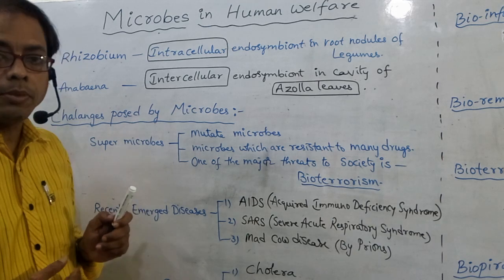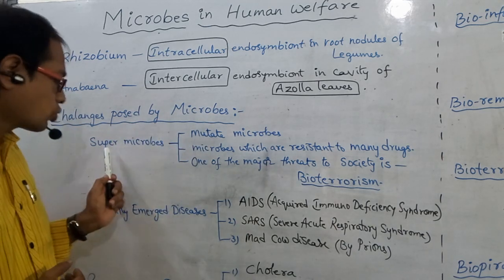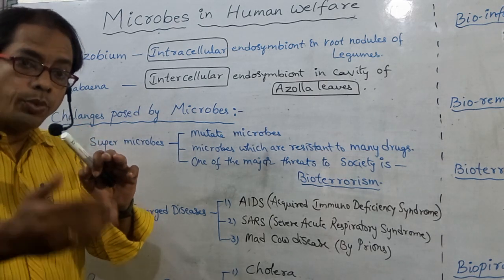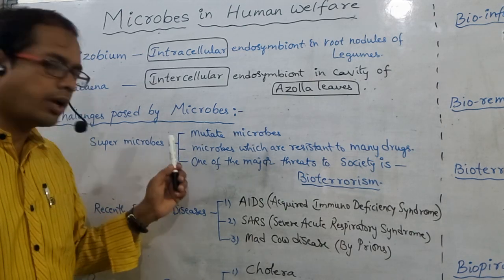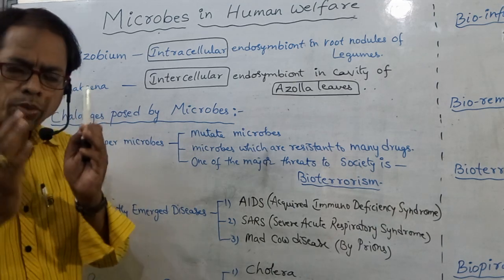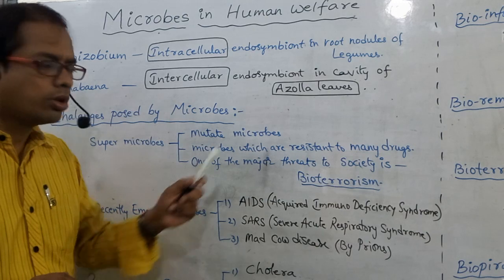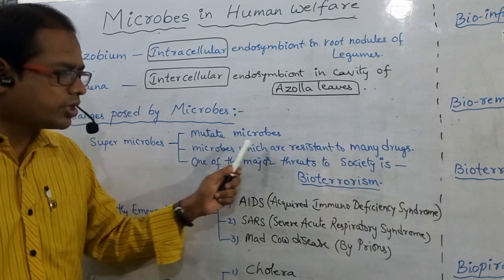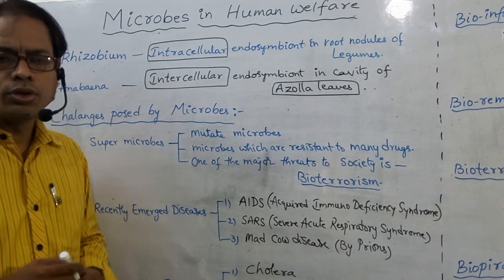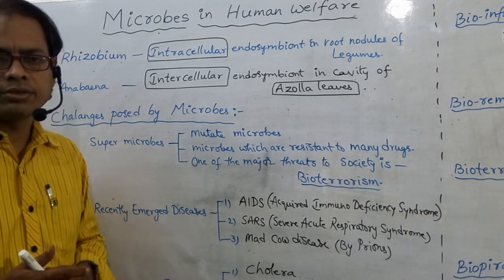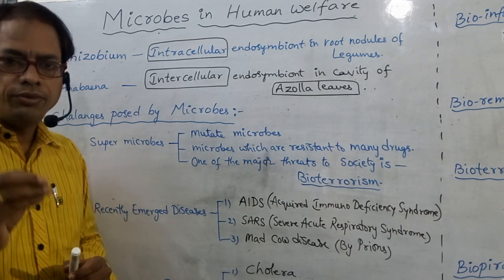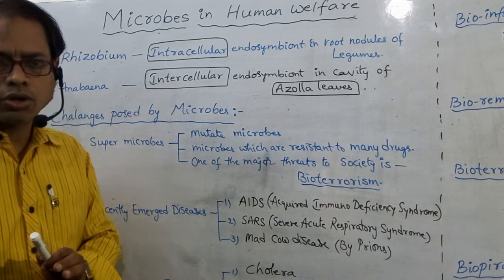Some challenges posed by microbes. What are those? Supermicrobes. What are supermicrobes? Microbes that have undergone mutations are called supermicrobes. These supermicrobes are very much resistant to many drugs. Today we are afraid of so many viruses. In the present condition, we are afraid of coronavirus. That means we are afraid of a microbe, that is coronavirus.